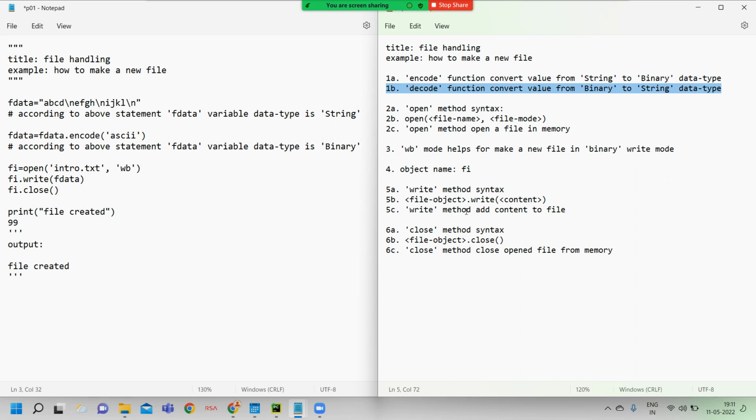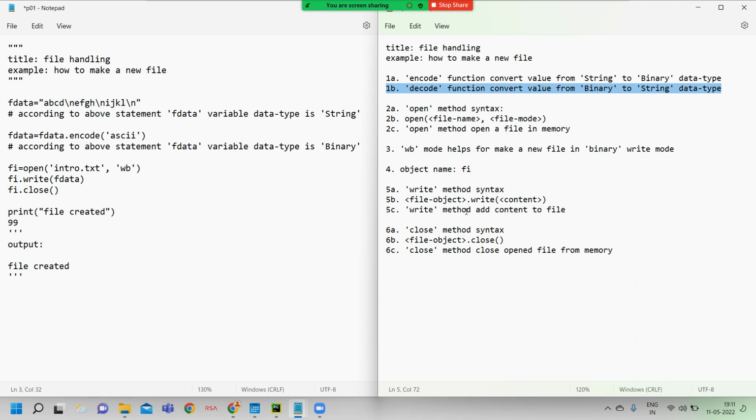But the user knows strings only. To convert a string to binary, we compulsorily depend on the encode function. The encode function converts a value from string to binary. When we want to read the whole content from a file, at that time we depend on the decode function.